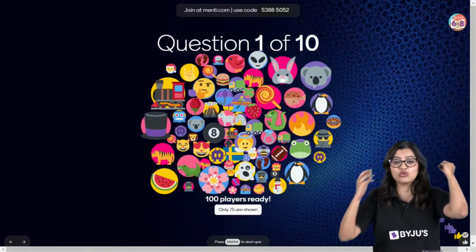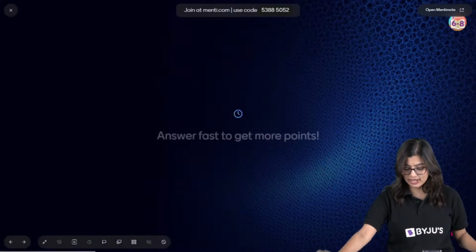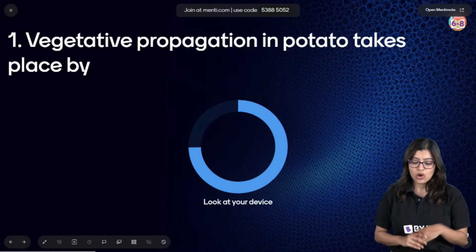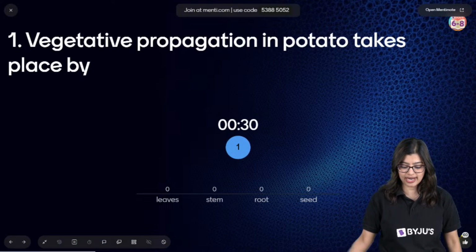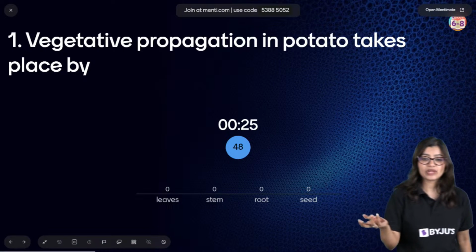Shall we go on to question number 1 on our screens? Very quickly, let's have a look at question number 1. So we're going to get started. Vegetative propagation in potato takes place by dash, right? Is it leaf, is it stem, is it root, or is it seed?